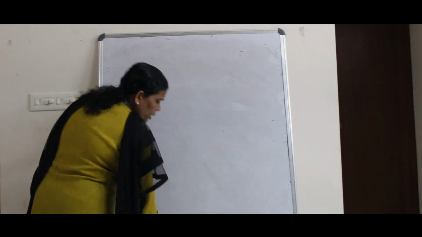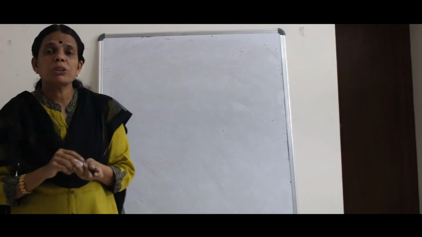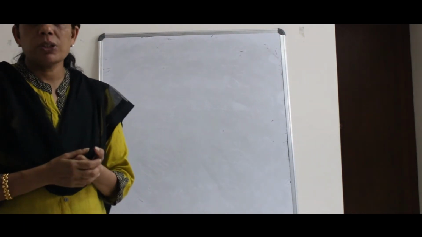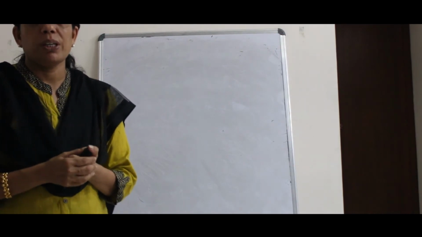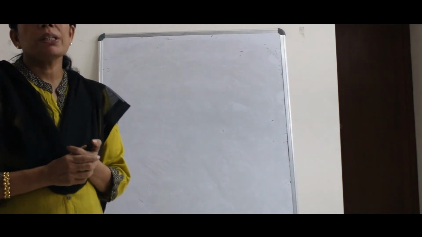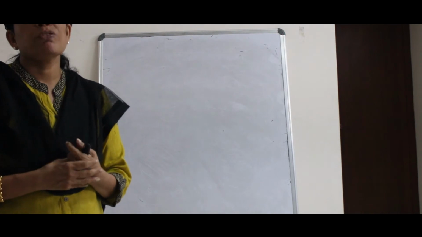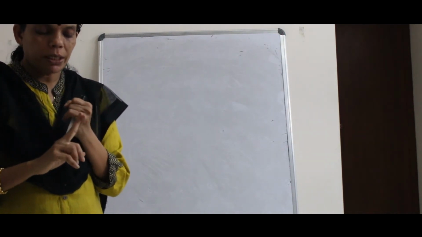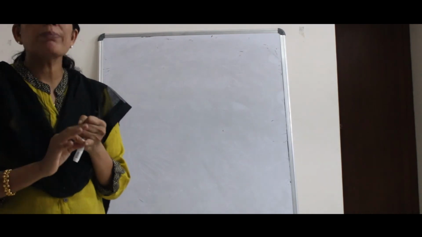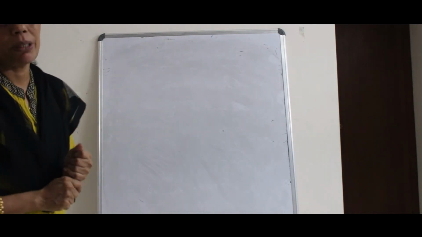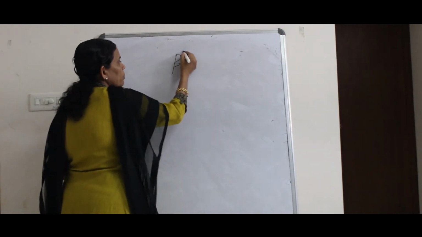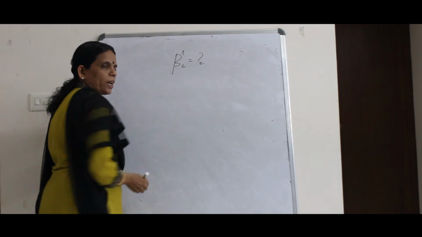Now, what are the problems? Why are you so bothered about whether, in the set of data on which you have to run the regression, there is a presence of multicollinearity? If multicollinearity is present, there are some severe consequences. First, if multicollinearity is perfect, you are unable to obtain the estimates of the parameters. The whole regression is being run in order to find the value of beta 2 hat.